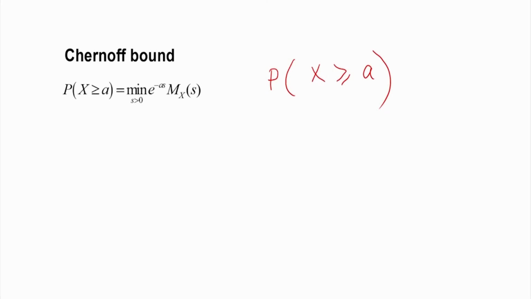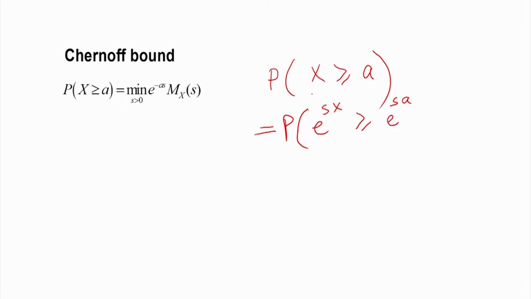Now we will take the exponential of both sides. So this is the same as the probability that e to the power sx is greater than or equal to e to the power sa.